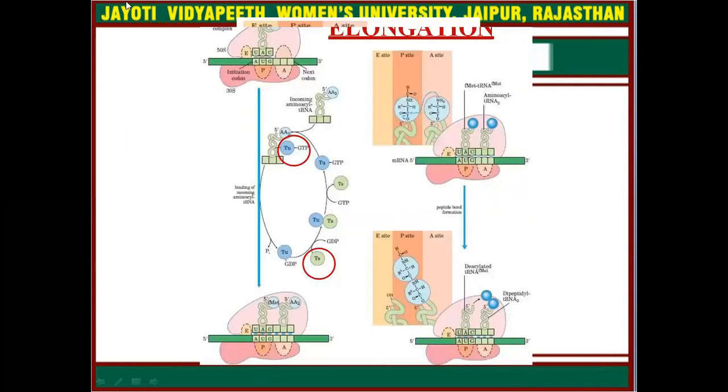In the elongation process, you can simply see that the first tRNA and amino acid are arranged in the P site. Now the second amino acid along with a new tRNA will come. It will use elongation factor Tu with GTP and enter the reaction. Now the second aminoacyl tRNA will arrange in the A site, and it will make a complementary sequence with the messenger RNA.